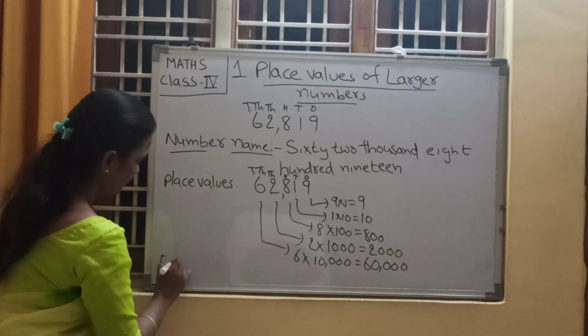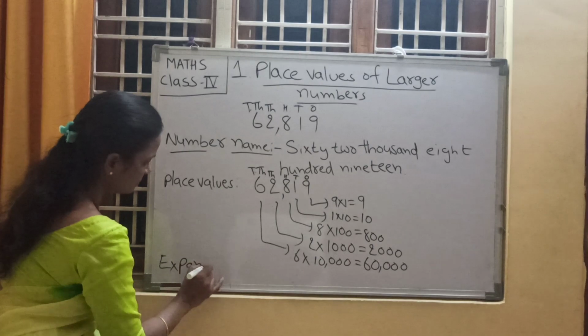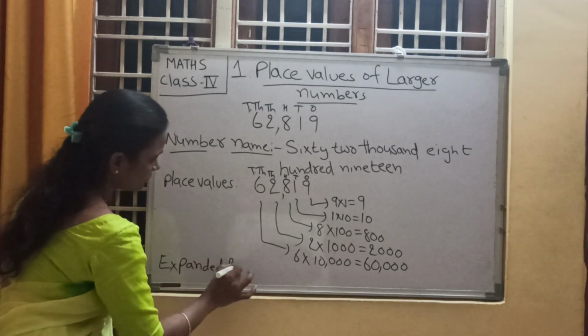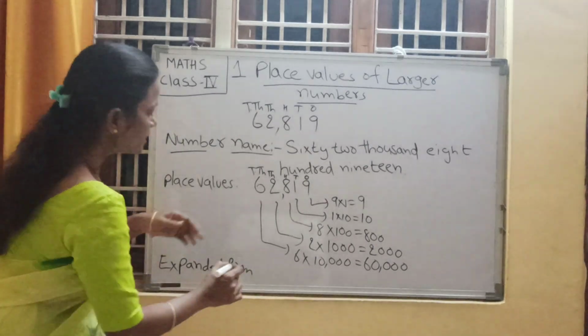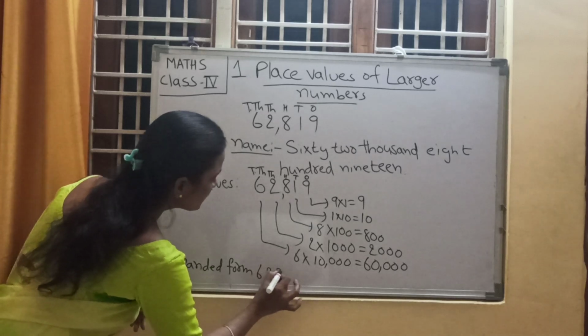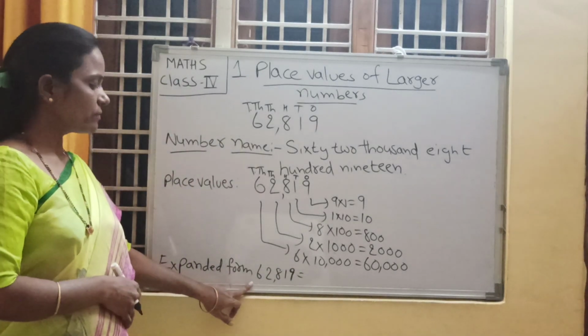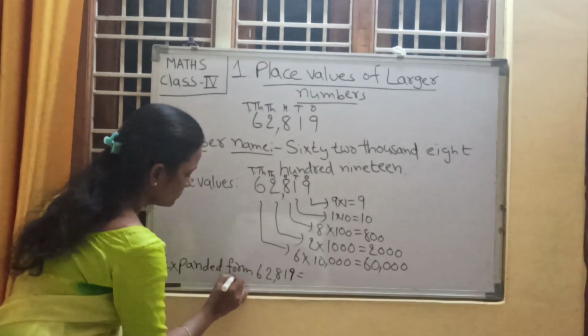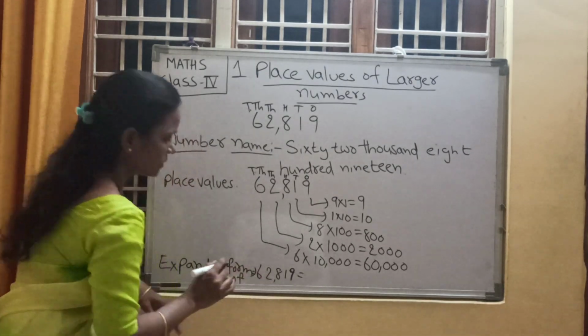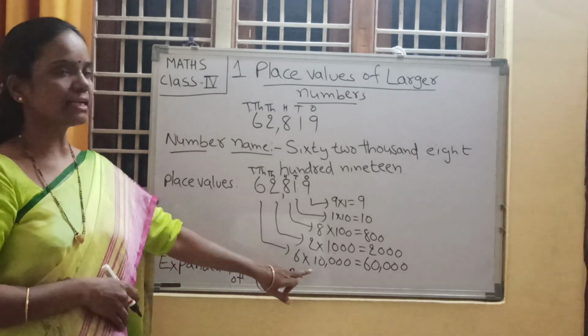Yes, write down the expanded form. What is that number? 62,819. Expanded form of this number 62,819.